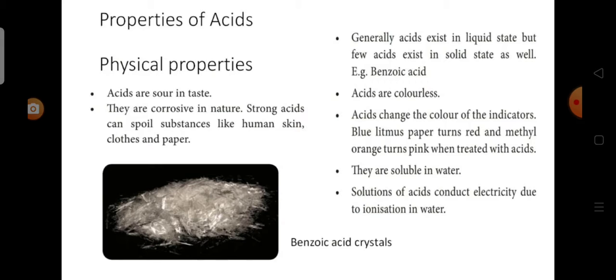First one is physical properties. Acids are sour in taste. They are corrosive in nature. Strong acid can spoil substances like human skin, clothes, and paper. Acids are colorless. They are soluble in water. Acids change the color of the indicators. Blue litmus paper turns red and methyl orange turns pink when treated with acids. Solutions of acids conduct electricity due to ionization in water.